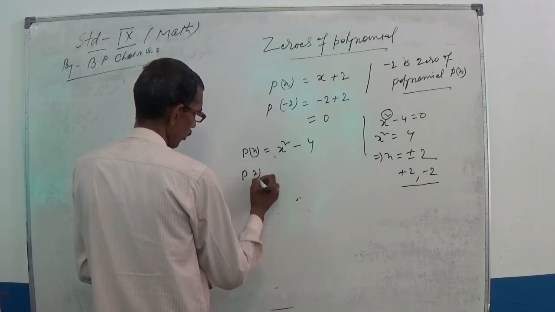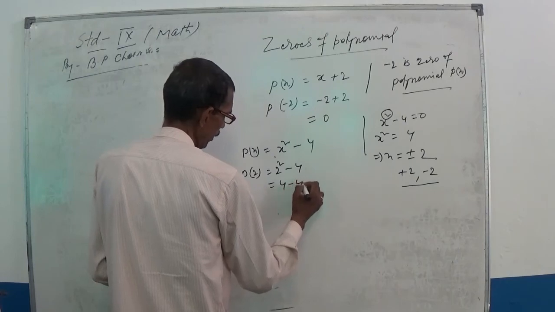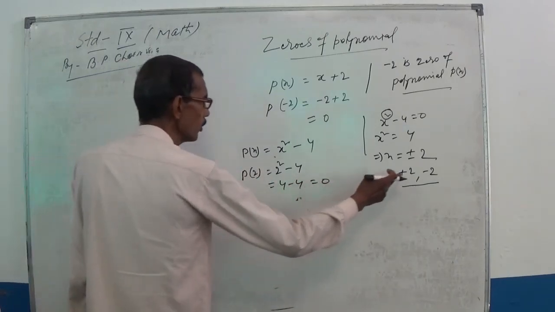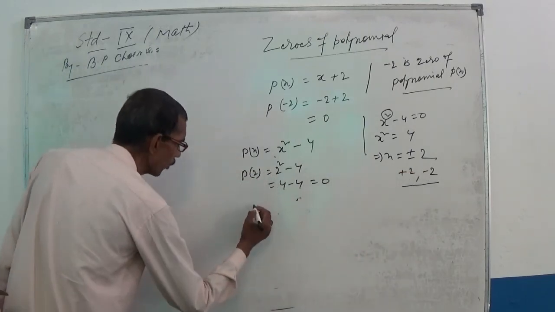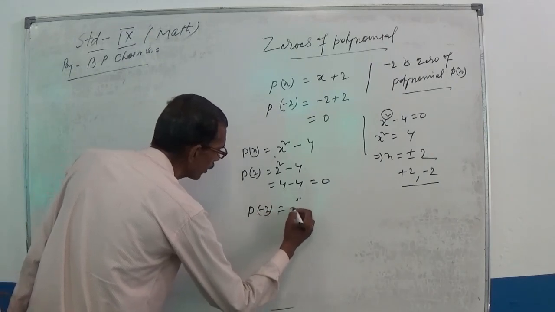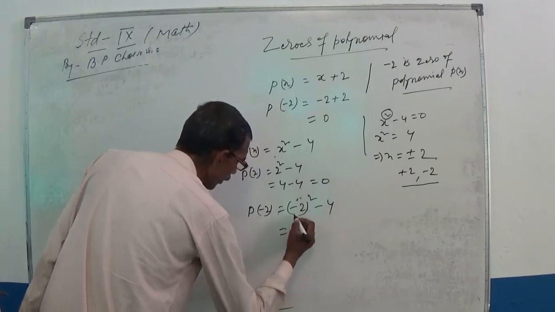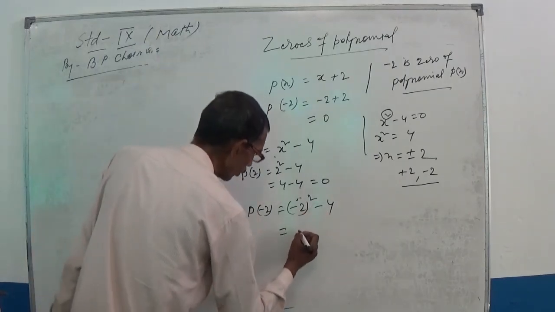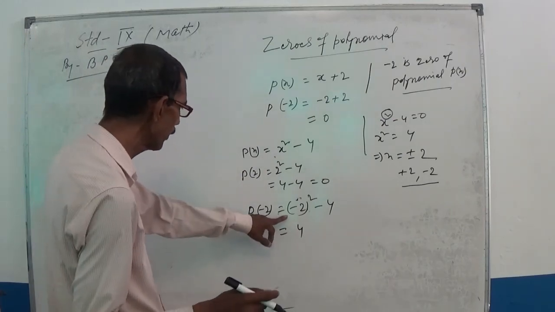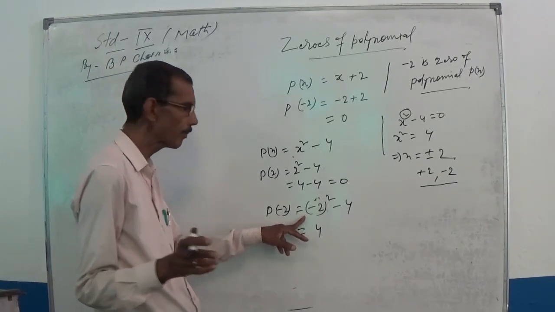Either you put 2, you can get P(x) equal to 0. Suppose P(2) is equal to 2 square minus 4, which is 4 minus 4, equal to 0. Similarly, you substitute the value minus 2 in the given polynomial in place of x: P(minus 2) is equal to minus 2 square minus 4. The value of minus 2 square is also 4. One more thing always remember: the square of every negative number is positive.